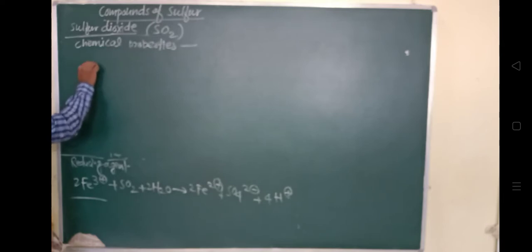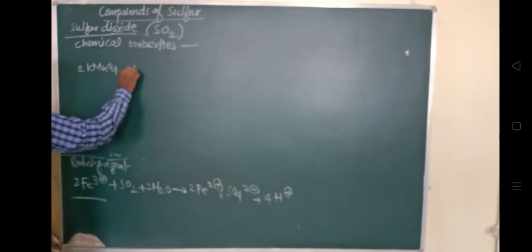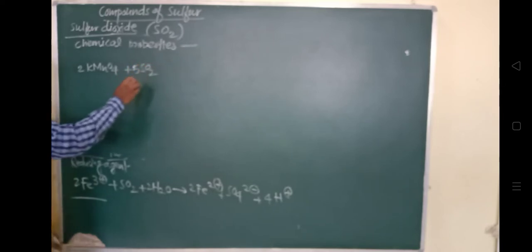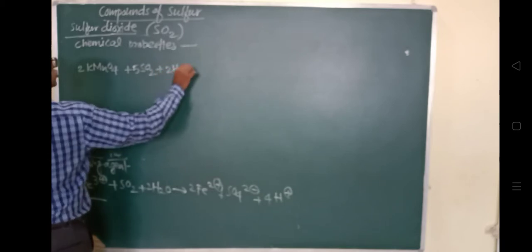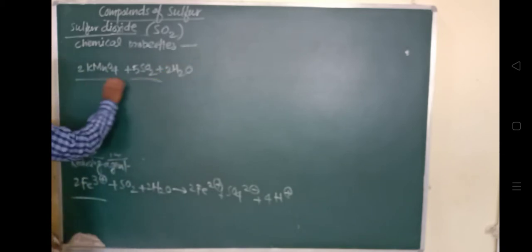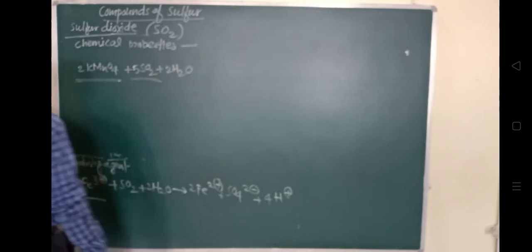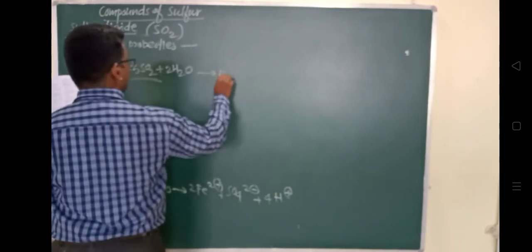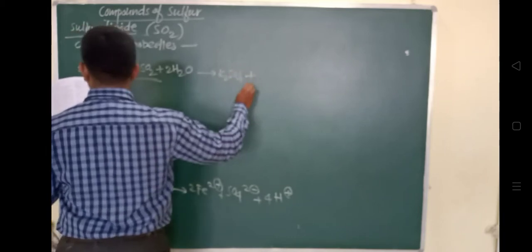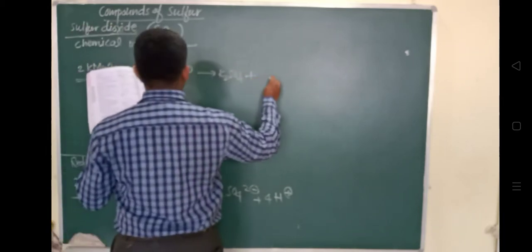So 5SO2 in presence of 2H2O reduces this potassium permanganate, 2KMnO4, forming K2SO4 plus 2MnSO4, which is colorless.